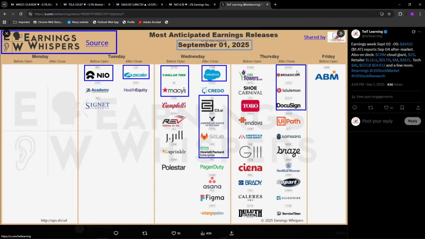Then we have Broadcom, the 8th or 9th biggest public company, market capitalization wise, in the world. Lululemon, DocuSign. So we'll have a test of AI this week with Broadcom, and we'll see how the earning comes out to be.